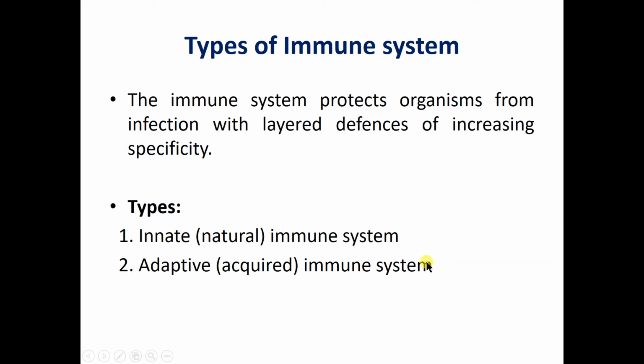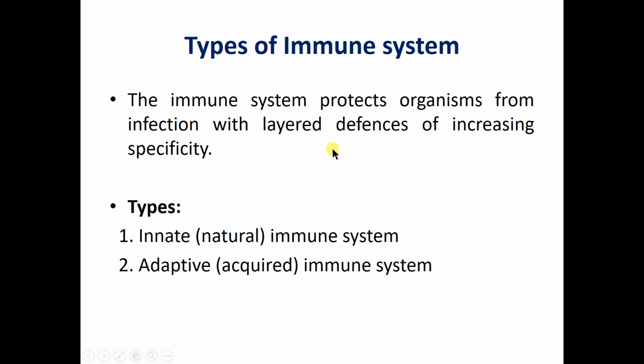Our saliva also contains certain enzymes which destroy the antigens that enter the mouth. Then there are the ciliary movements of our bronchial tissue. So these are the different physiological barriers which prevent infection by antigen molecules.